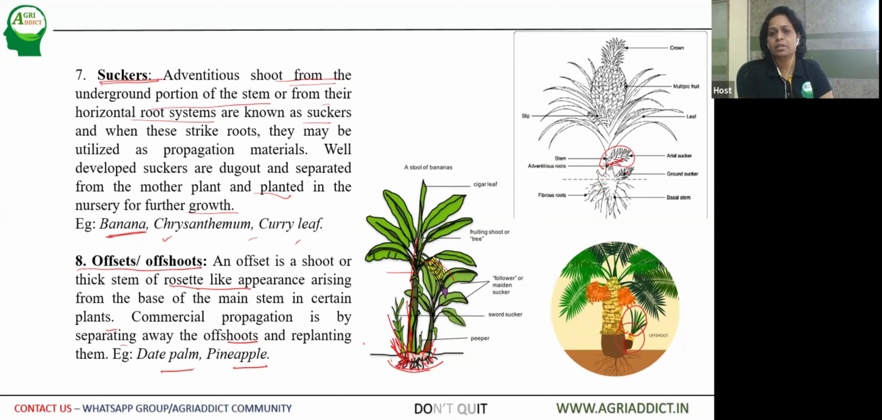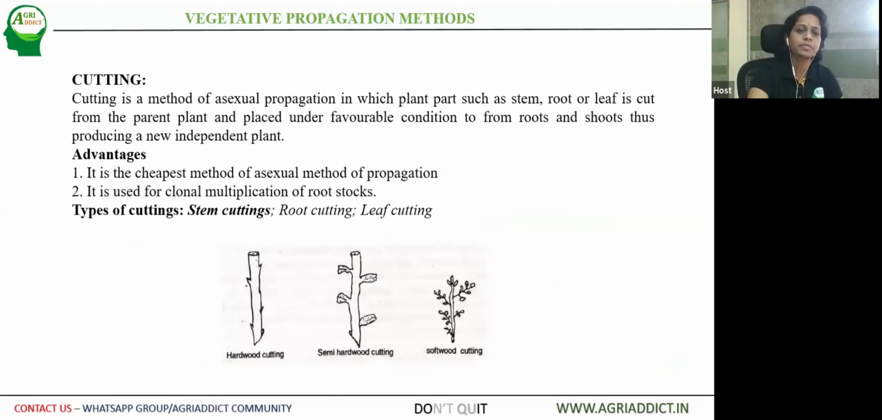Here we have a separate term called slips. So this is also a rosette, like a sucker or offshoot, which is called a slip in the case of pineapple. And here the offshoots can also be called suckers, aerial suckers and ground suckers. Some of them can arise below the ground, so they call them ground suckers, and above the ground we call them aerial suckers or offshoots.